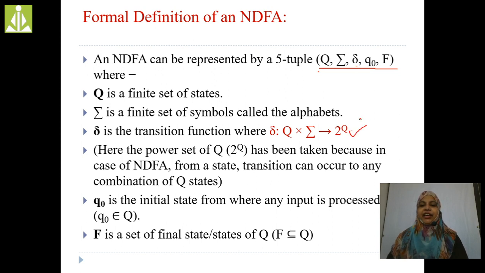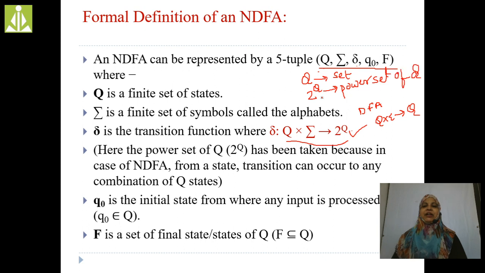Here in DFA, what is the delta? Q cross sigma into Q. Whereas in case of NDFA, the transition function is Q cross sigma into 2 power Q. If Q is a set, then what is 2 power Q? 2 power Q is the power set of Q. Delta is the transition function, Q cross sigma into 2 power Q.